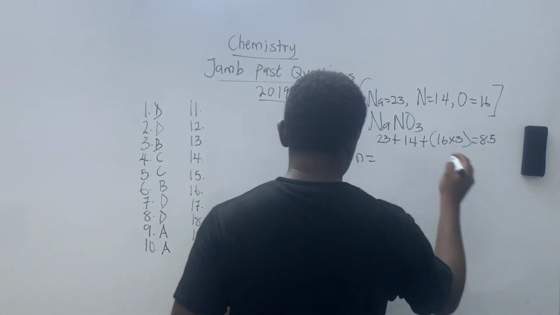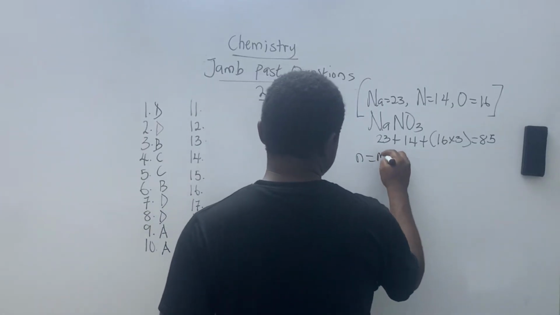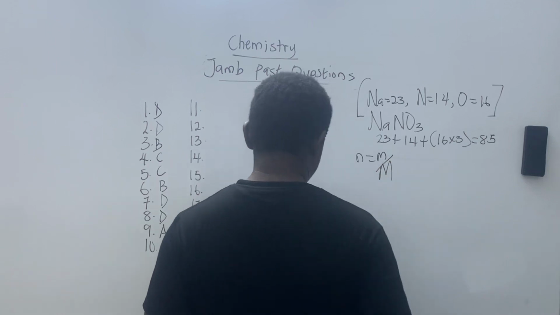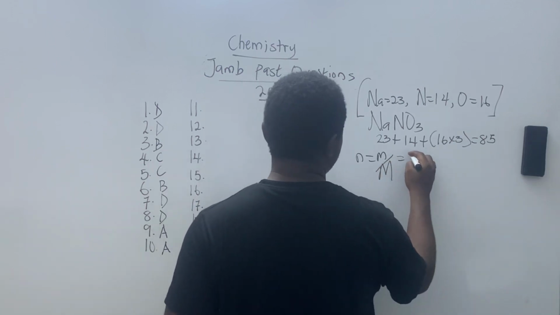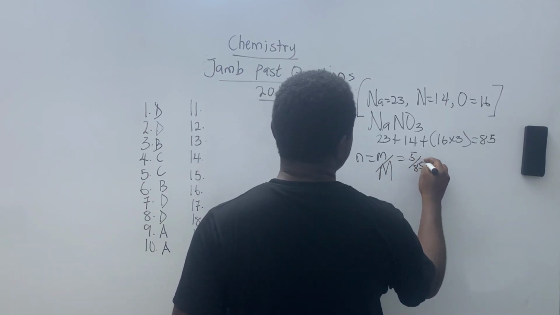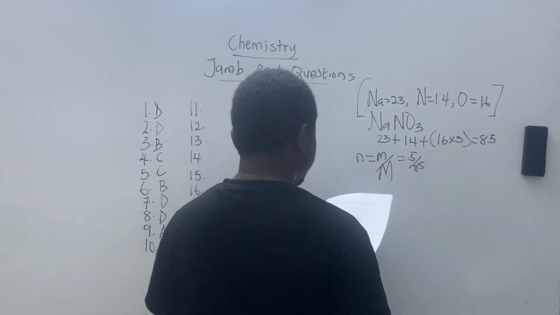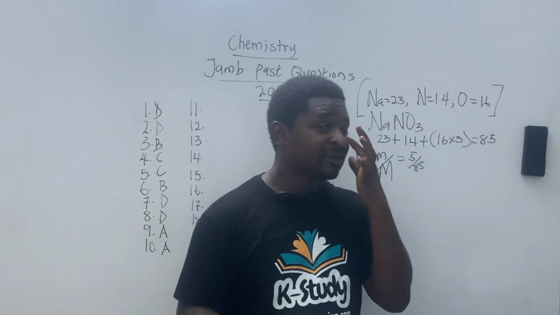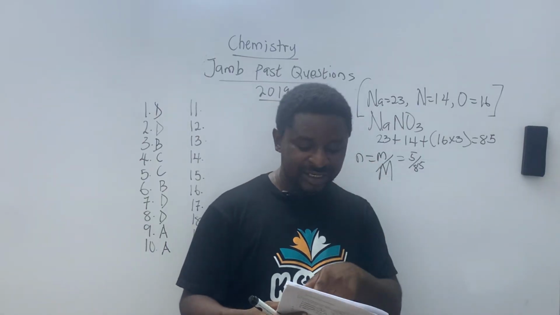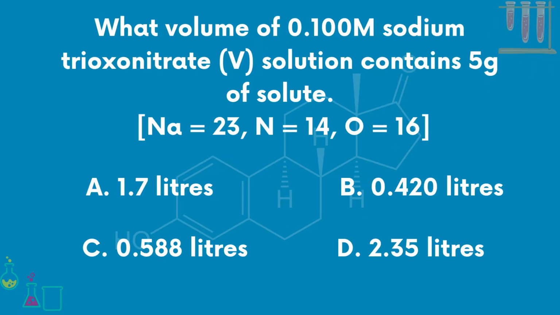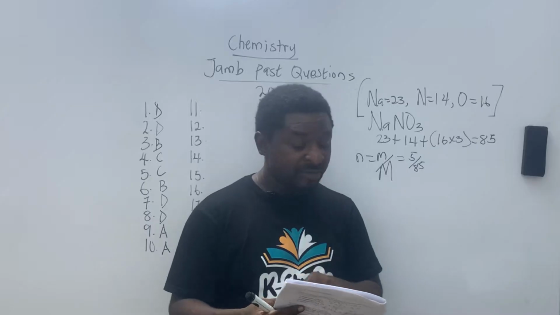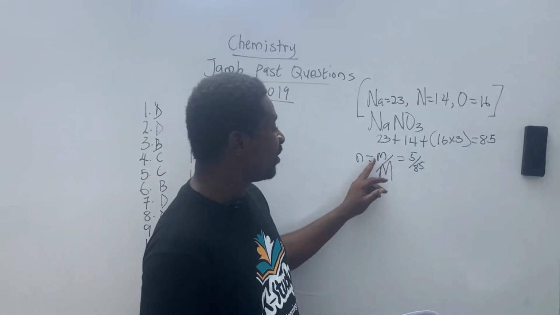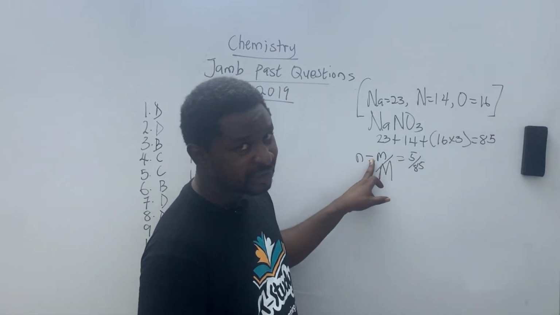n is equal to, now I'm going to write it this way. I want you guys to figure out what I'm trying to do here. Maybe you can catch what I'm trying to do. 5 over 85. Where did I get the 5 from? I wrote it for a reason. Look at the question: 5 grams of solute. The 5 grams is the mass of the solute, because gram represents mass.